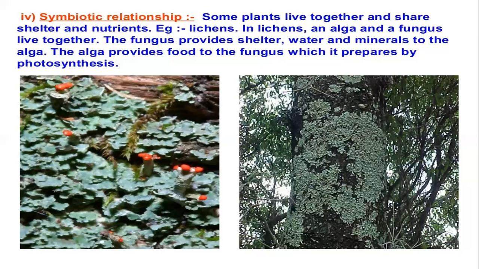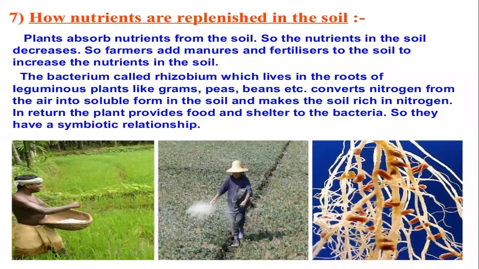Children, one more example we can take here is rhizobium. You know, rhizobium is a bacteria which lives in the root nodules of leguminous plants. So how are they showing the symbiotic relationship? Rhizobium fixes the nitrogen in the roots, and in return the legume plants give the rhizobium shelter. So both are helpful for each other. So this symbiotic relationship is again an example of a heterotrophic mode of nutrition.